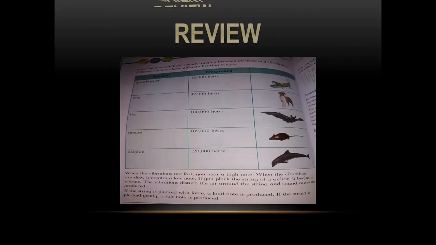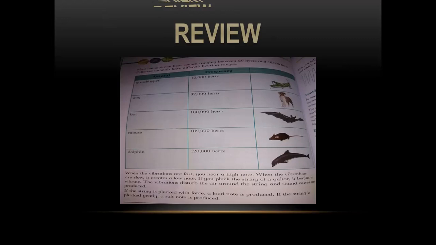In our ear, the cochlea is present deep inside, which is actually a hairy organ. In the cochlea, small hairs are present which vibrate and we can hear the sound. This is called the amplification of sound, which means to increase the sound. You see the table over here.